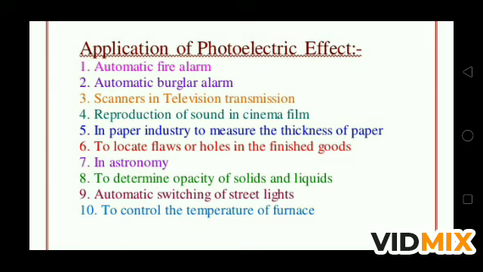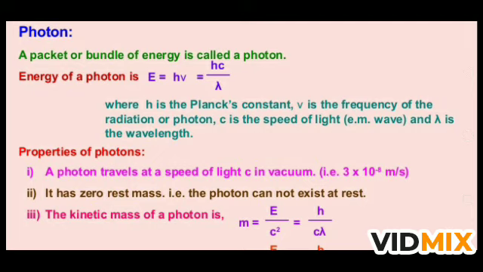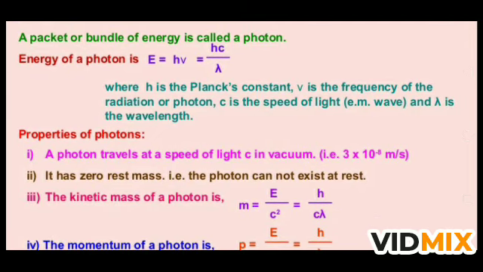Now, what is a photon? Let us understand the properties of a photon. A photon is a packet or bundle of energy. The energy of a photon is E equal to hν, or we can say ν is c by λ, so E is equal to hc by λ, where h is the Planck constant, ν is the frequency of radiation of the photon, c is the speed of light, and λ is the wavelength. So this is the energy of a single photon, and it can be found with the help of the relation hν, where ν can be replaced by c by λ, where c is the speed of light and λ is the wavelength of light used.